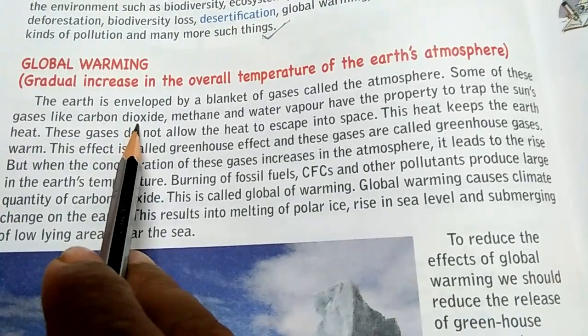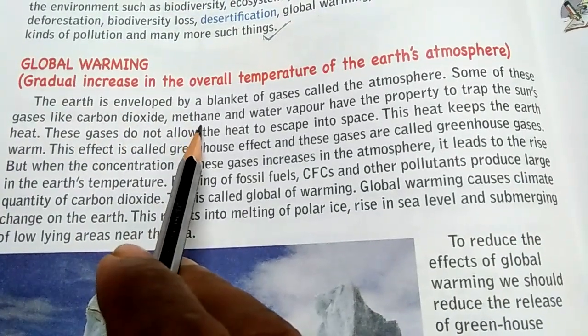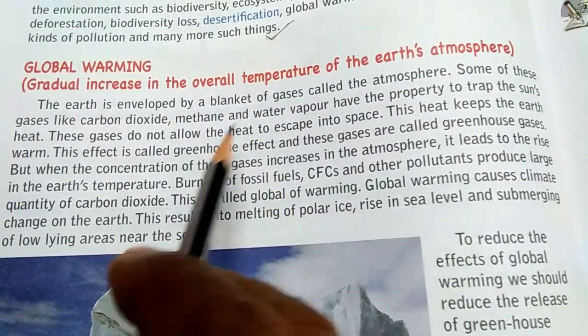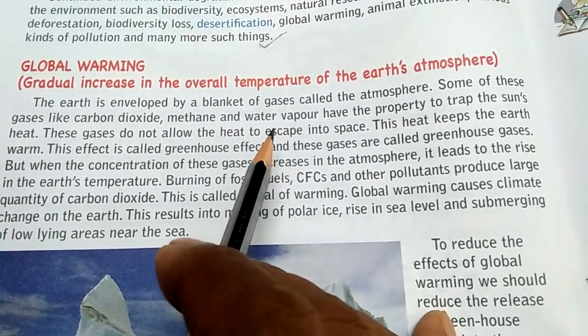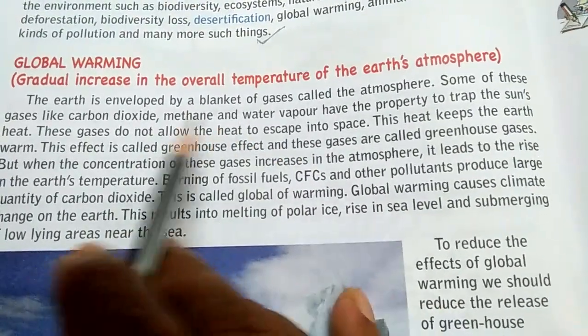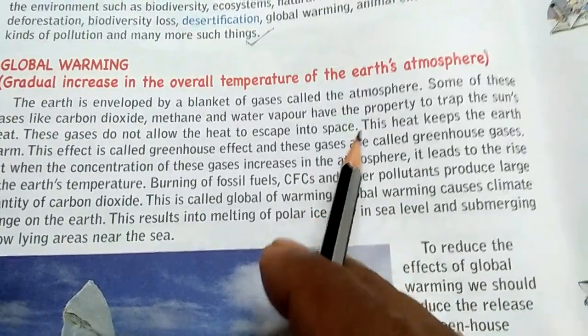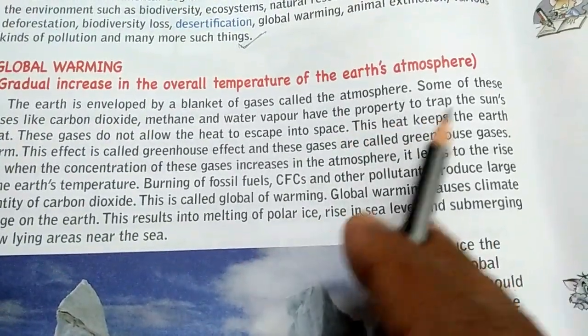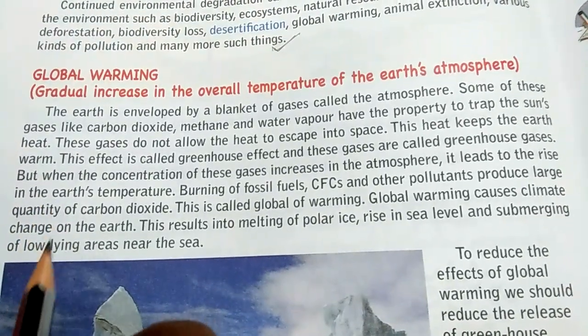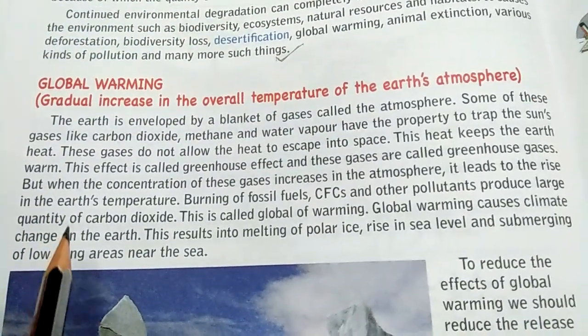Methane is also a gas. Water vapor: because of heat, the water changes into steam in the form of vapor. These three have the property to what? To trap the sun's heat. That is, they will absorb the heat of the sun more.